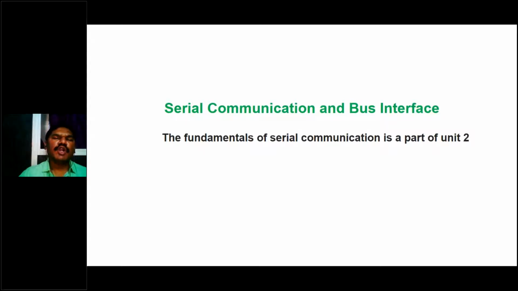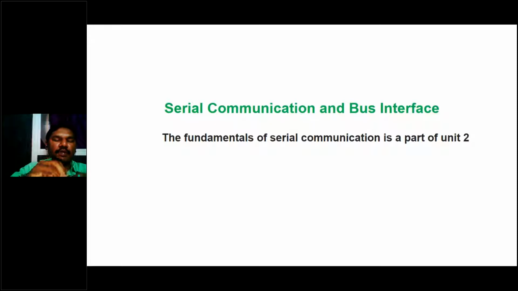But what's the drawback of parallel communication? More number of wires are required. Whereas in the case of serial communication, fewer wires are required. Maximum they are taking only 2 or 4 lines in our syllabus interface. That's why here we have only 2 to 4 lines for data transmission and control signals. Whereas in parallel communication, 8 data lines are required if you transmit 8 bits, and 16 lines if you transmit 16 bits. Along with these data lines, we again need control bits.